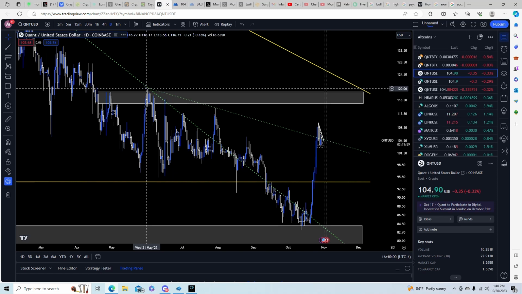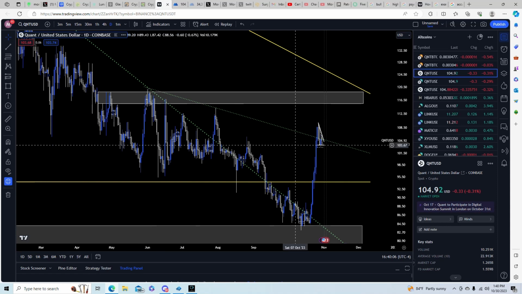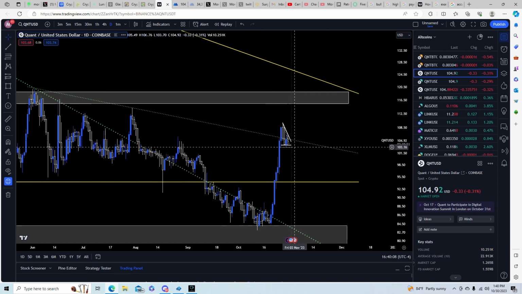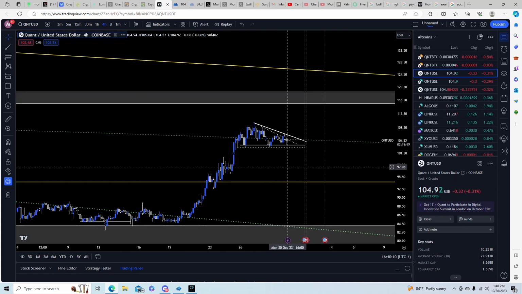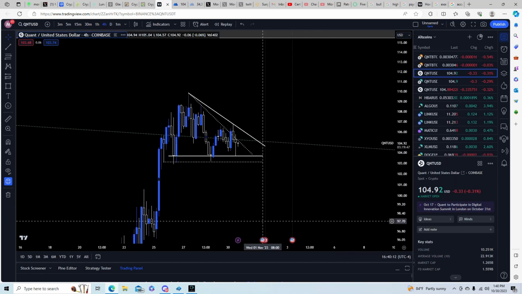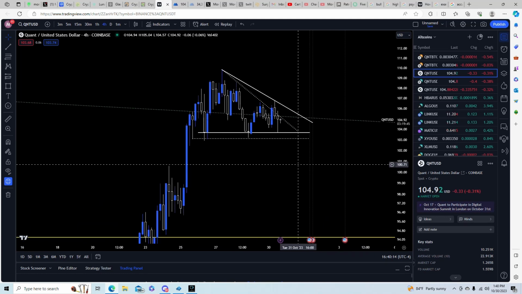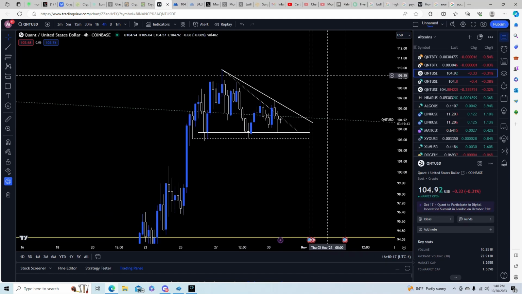I'm going to show you another chart. We have about 3 QNT charts to go through, and then we're going to wrap it up. So this one here, starting in the end of May, early June. This is the second one I would like to see broken, and I do believe it will be broken. Okay, so if we check out this 4 hour, look at this. All right, very, very bullish.